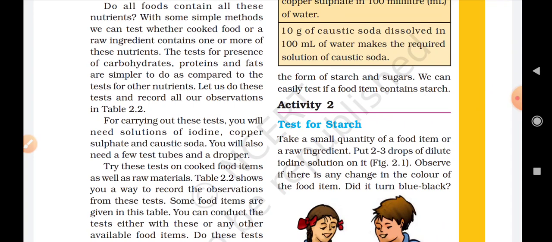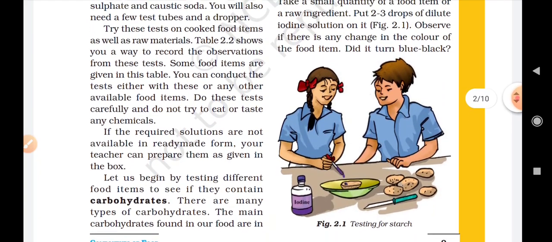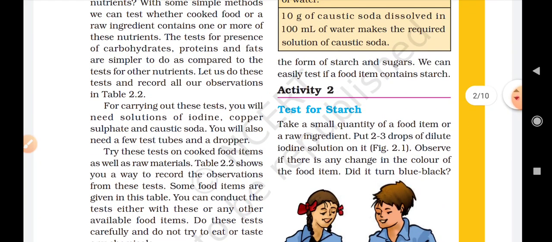We can easily test if a food item contains starch or not. The most obvious food that contains carbohydrate is potato.